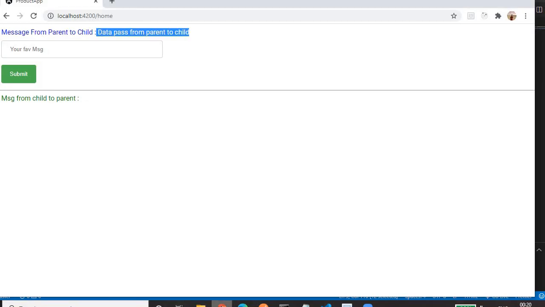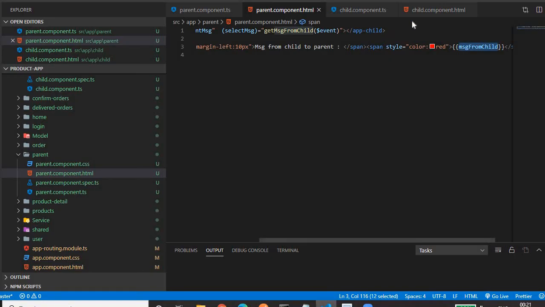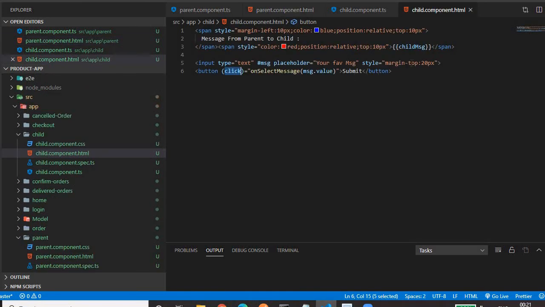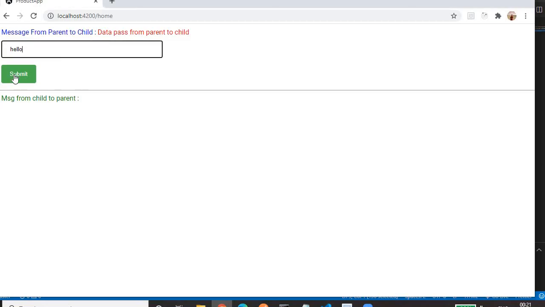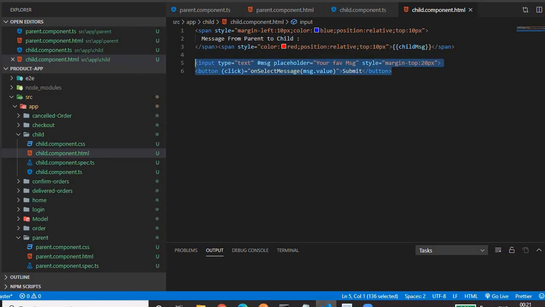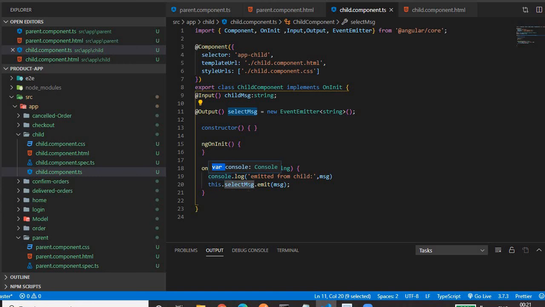If you see from the UI perspective, this is an input field. Let me type something, hello, and this input and the submit button are in the child component.html file. Okay, these are the two, input field and button. On click of a button we are calling the function that will emit the data to the parent. This function will emit the data.